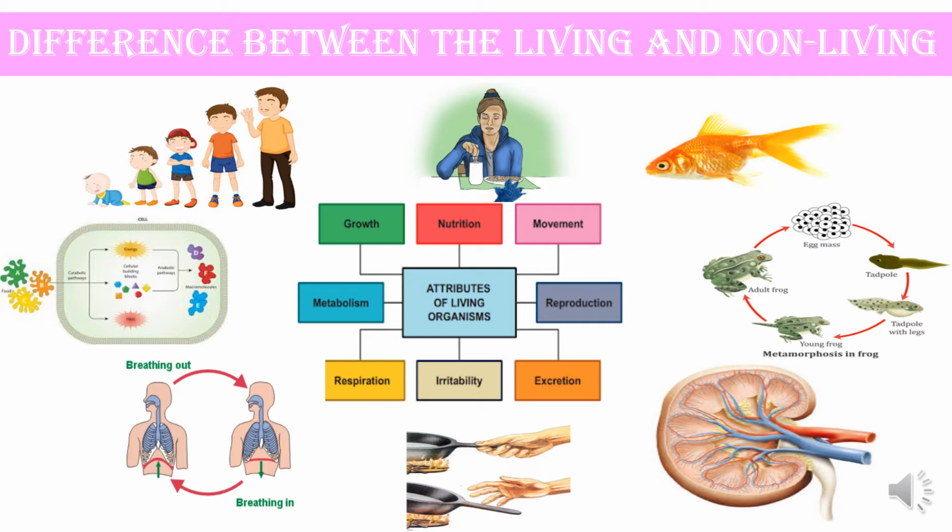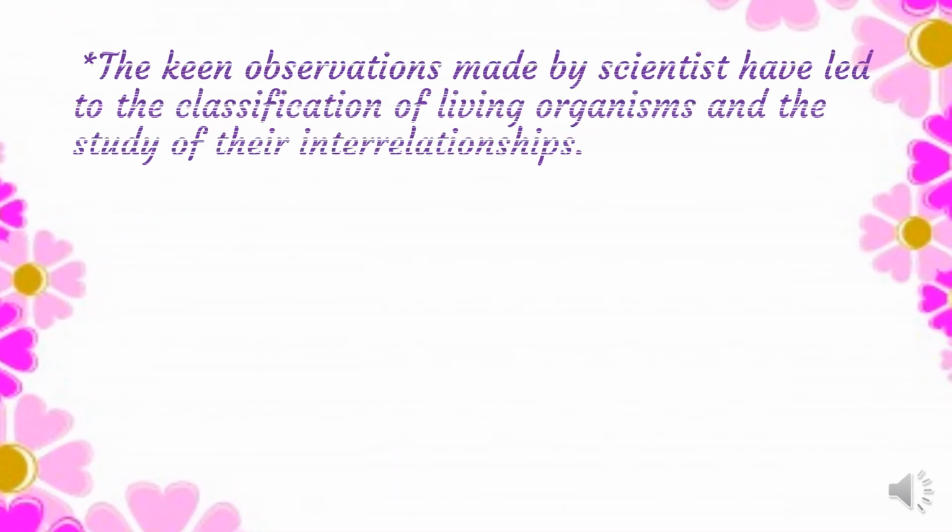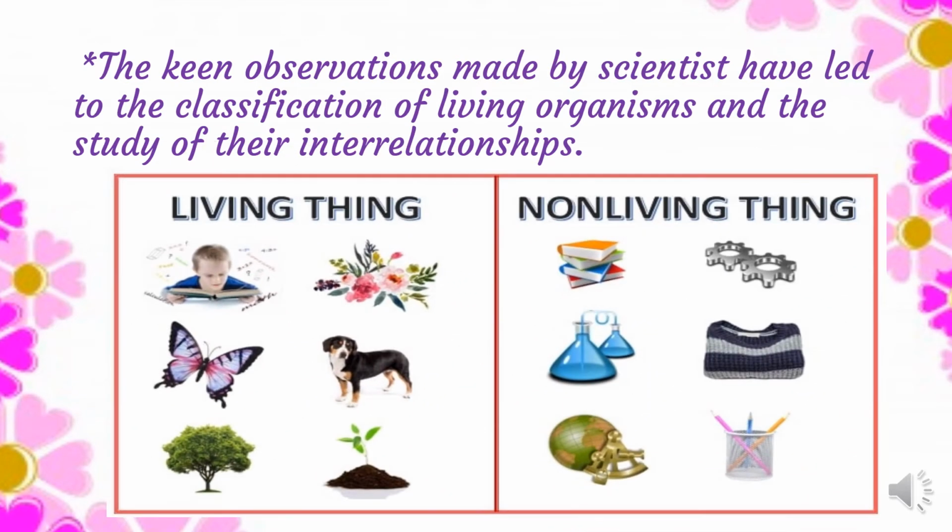Along with that, the living organisms also have cellular organization and they can maintain balanced internal functions of their body, which is not seen in the non-living organisms. Now, the observations made by the scientists have led to the classification of the living organisms into two categories.